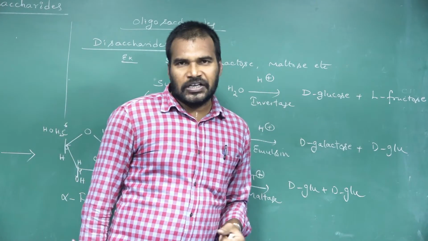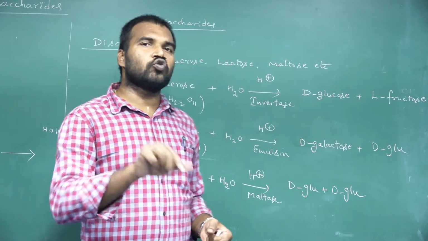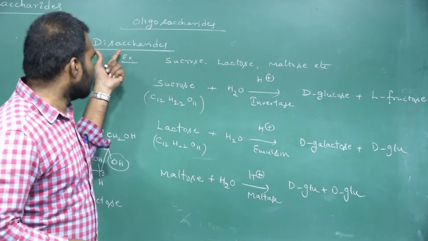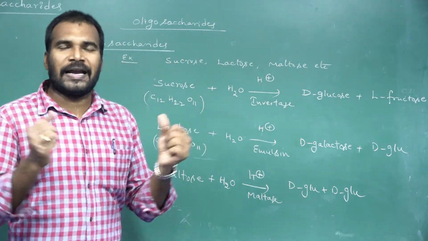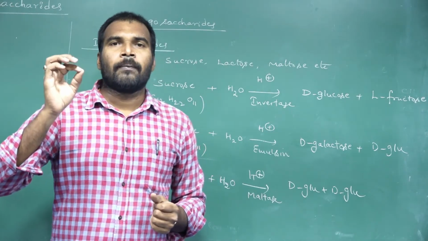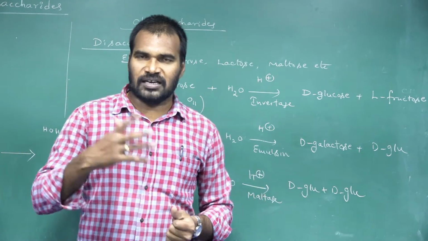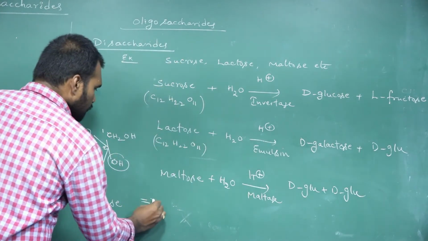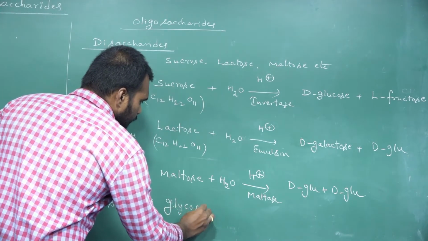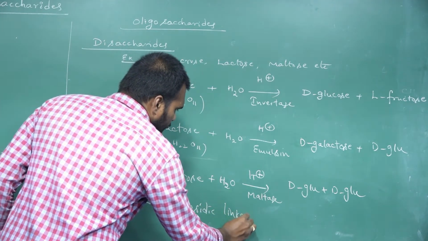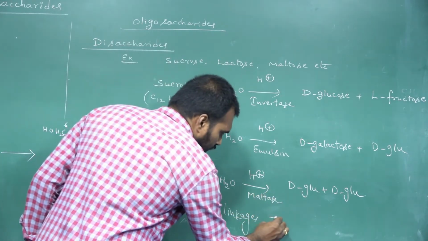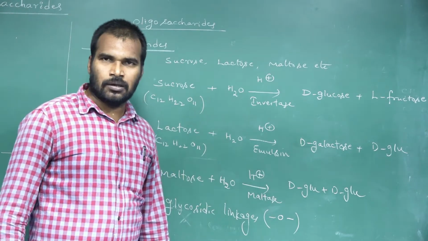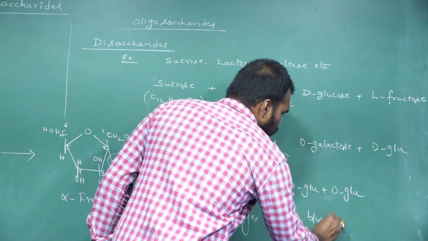There are 2 monosaccharide units. So how are these 2 monosaccharide units binding together in a disaccharide? In disaccharides, the 2 monosaccharide units are bound together with a strong glycosidic linkage. What are the linkages present between the monosaccharides? Glycosidic linkages. A glycosidic linkage we generally represent with O. There is a strong glycosidic linkage between the monosaccharide units.